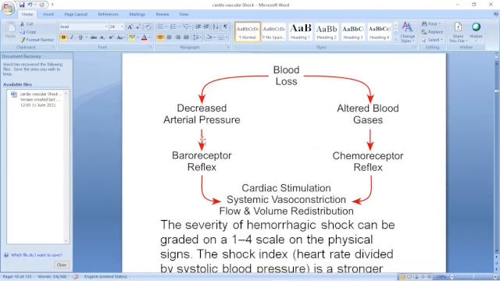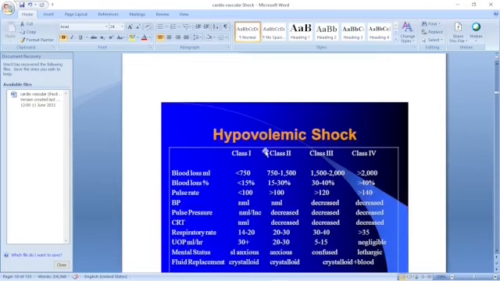This is the blood loss, with decreased arterial pressure. The body tries various cardiovascular reflexes: the baroreceptor reflex, the chemoreceptor reflex, cardiac stimulation, systemic vasoconstriction, and flow and volume redistribution. The body tries to settle everything. This is class 1 we have seen. Then class 2, class 3 and class 4 types of hypovolemic shock occur when blood loss is so much.